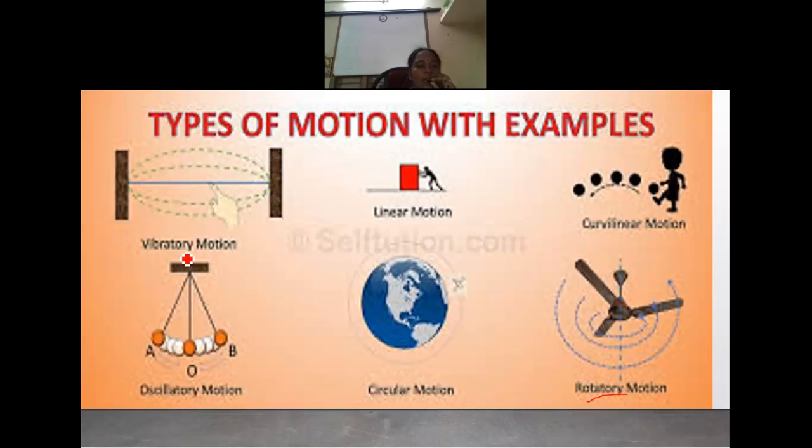That is known as vibratory motion. Linear motion is when the object moves in a straight line. For example, if you take a car with its doors and the person inside, the whole object moves in a straight line. That type of motion is known as translatory motion.